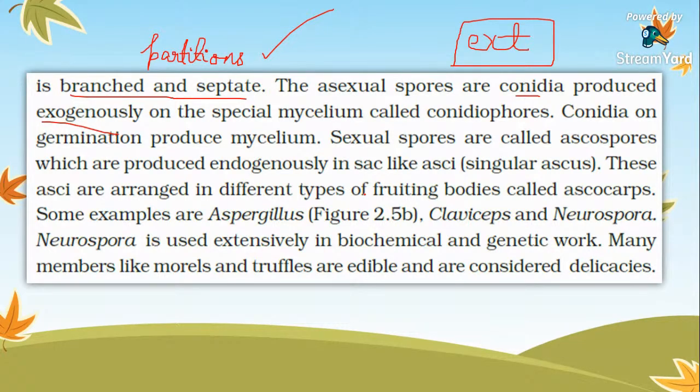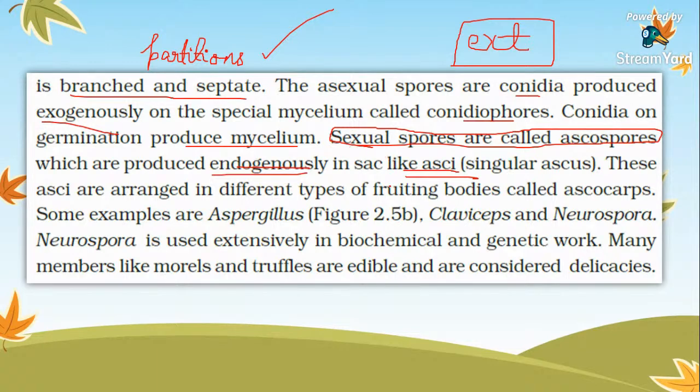Next, on the special mycelium called conidiophores. Conidia on germination produce mycelium. Sexual spores in case of these fungi are called ascospores. They are endogenously produced in sac-like asci. That is, sexual spores are produced endogenously, internally, in a sac-like structure.